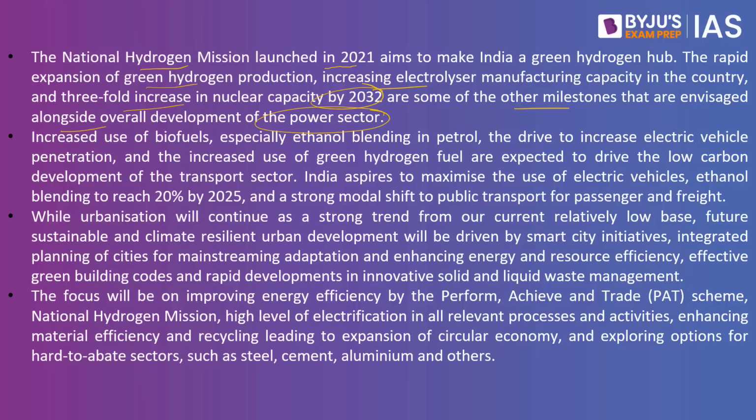So basically, the focus is on nuclear power, the focus is on the hydrogen sector, and to make sure that we have a carbon neutral economy, we will be supporting other avenues of generating power. As of now, we have the renewable energy sector, we have the non-renewable energy sector. As of now, we are making use of thermal power. In addition to thermal power, what we will constantly increase is nuclear power, hydrogen and renewable energy sources like solar, wind, and so on and so forth. That is one of the proposals made by India as part of the long-term low emission developmental strategy.